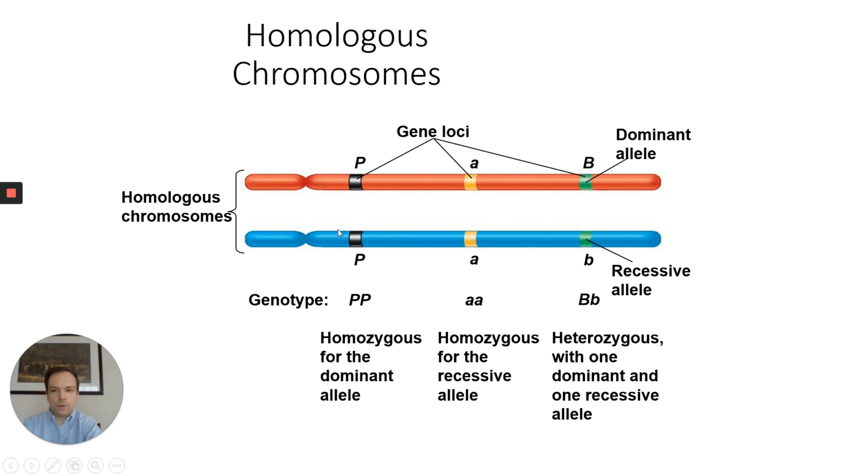What they'll do, of course, during fertilization, is line up. The homologous chromosomes line up. And what they're doing is basically comparing which traits they're carrying information for. So if this far left one here, the capital letter P, is representing flower petal color, then it's going to line up with the particular chromosome from mom's side that also codes for flower petal color. And maybe this A here represents seed shape. So the seed shape for dad is going to line up with seed shape from mom. And maybe this last one here is plant height. Plant height gene for dad is going to line up with plant height gene from mom.